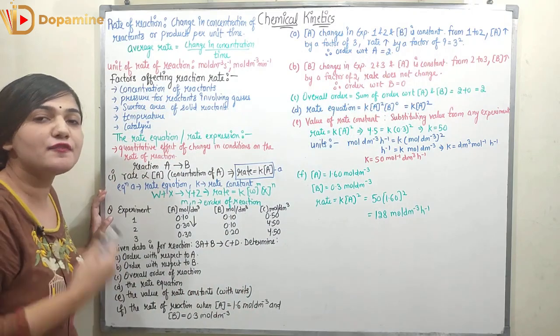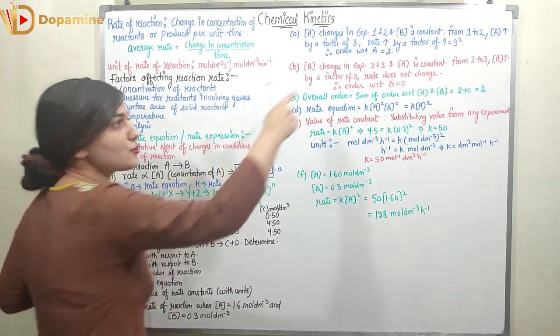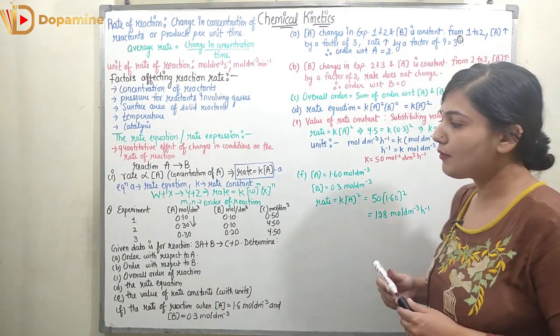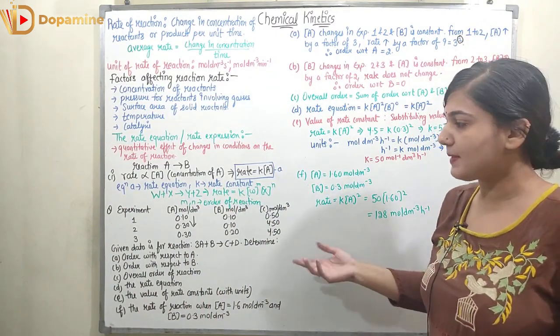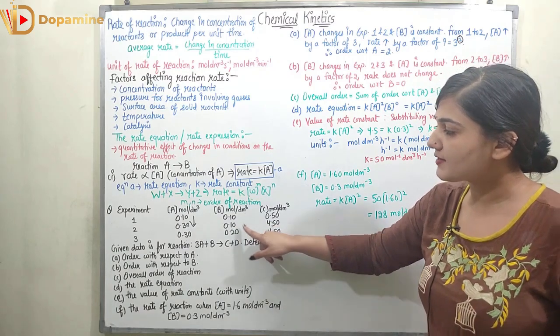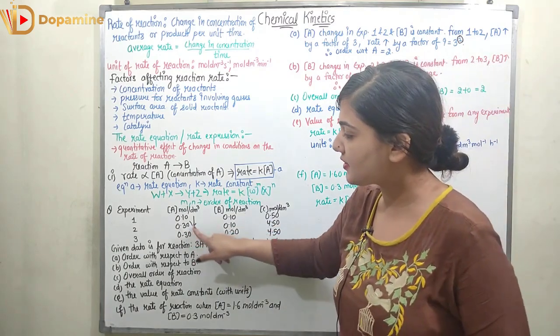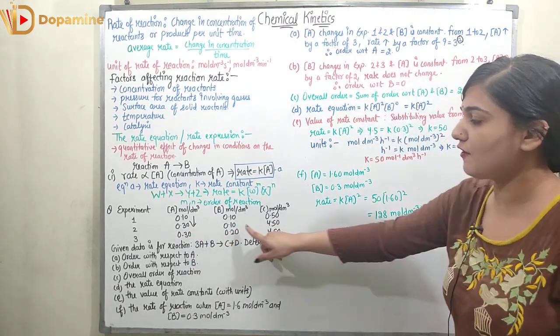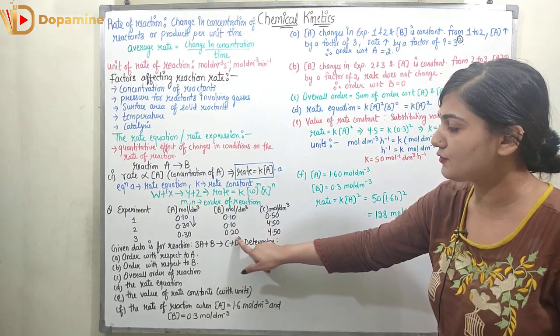So the order of A will be 2, 3 square. This would be the order. Power is order. Now if I need to find out the order with respect to B, I will be observing the experiment 2 and 3, because in the experiment 2 and 3 the concentration of A is constant, that is 0.3, whereas the concentration of B is increased from 0.1 to 0.2.